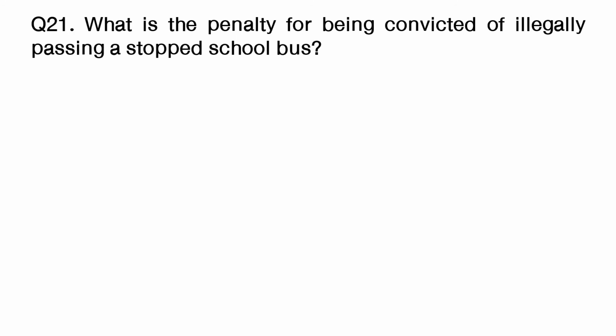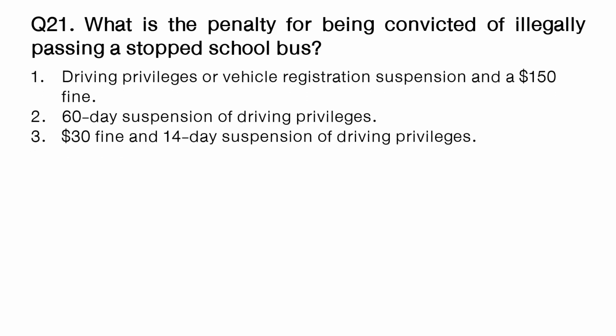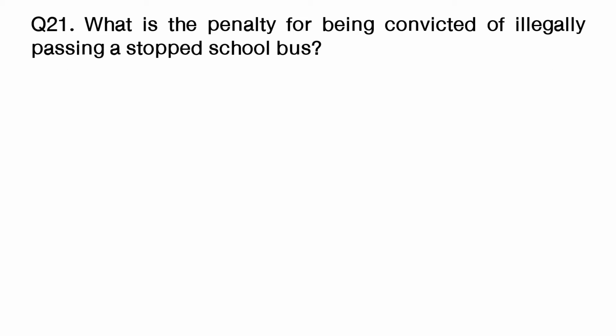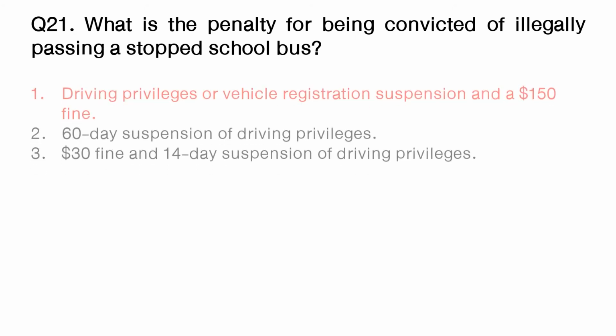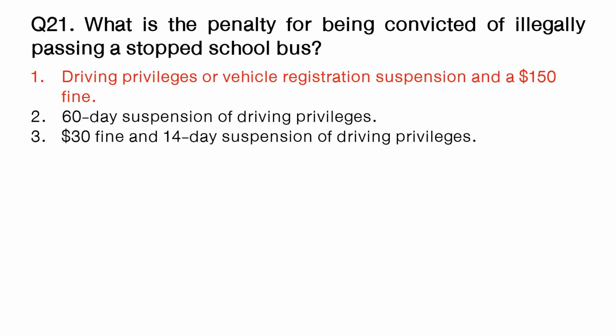Question: what is the penalty for being convicted of illegally passing a stopped school bus? Option number 1: driving privileges or vehicle registration suspension and a $150 fine. Option number 2: 60 days suspension of driving privileges. Option number 3: $30 fine and 14 days suspension of driving privileges. The answer is option number 1: driving privileges or vehicle registration suspension and a $150 fine.